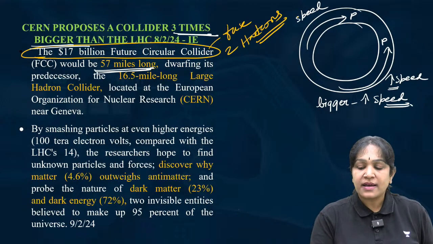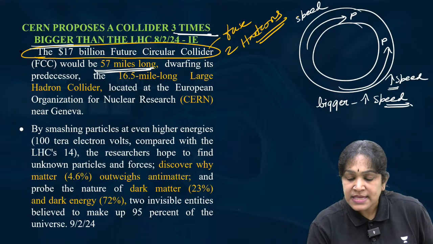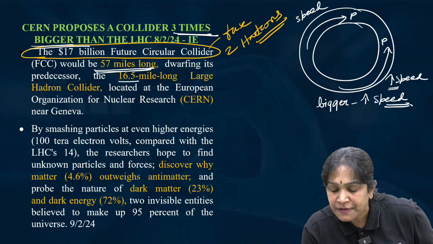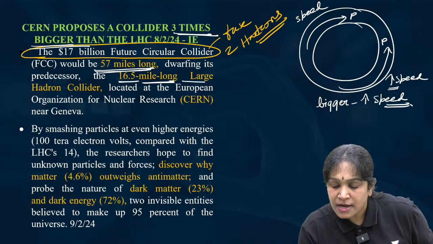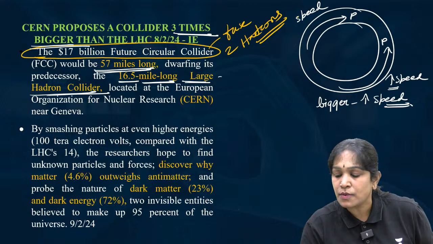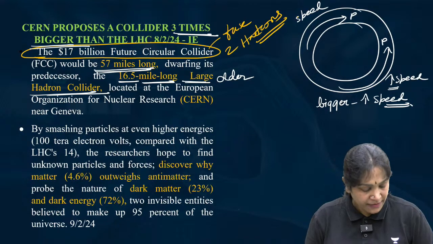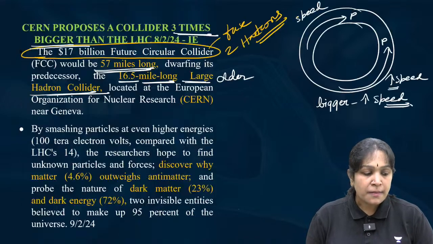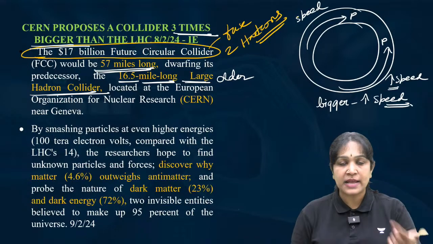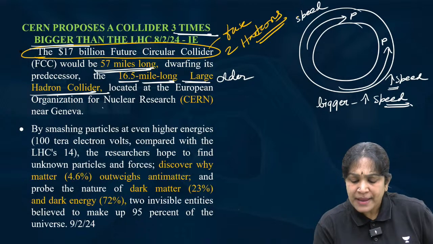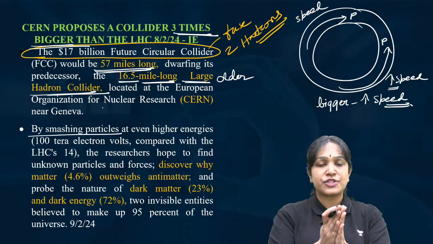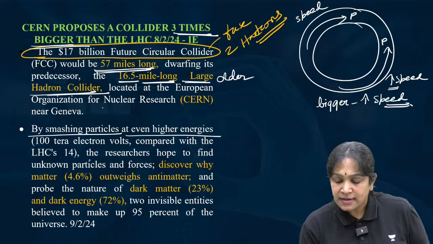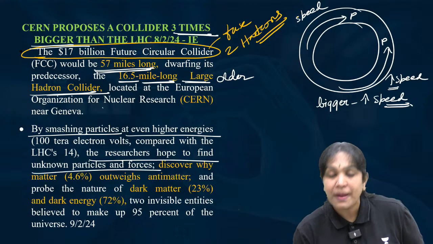This is 3 times bigger than the 6.5 mile long Large Hadron Collider, the older one that we discussed. By smashing 2 protons together at even higher energies, the researchers hope to find unknown particles.